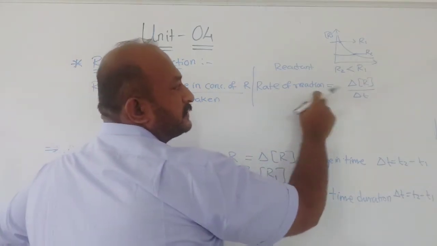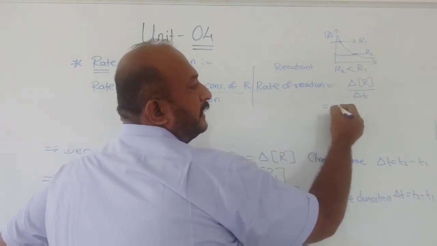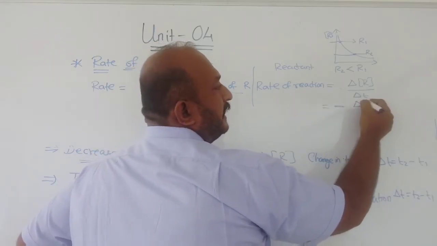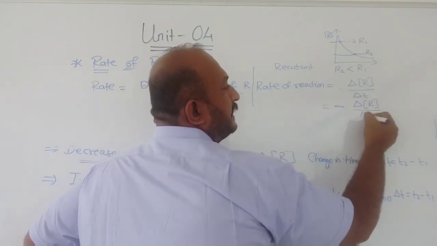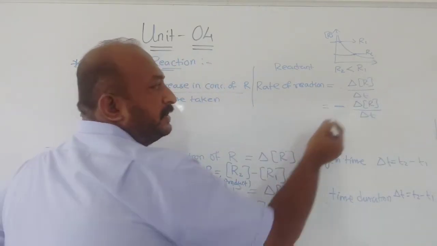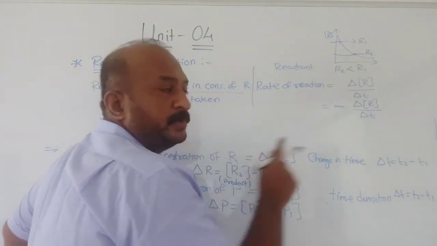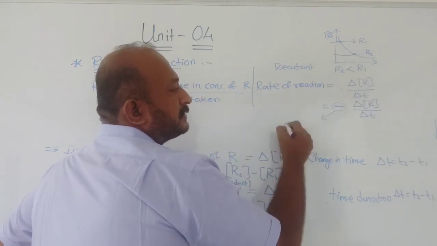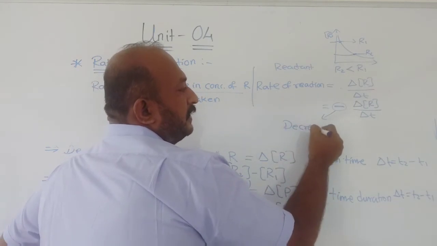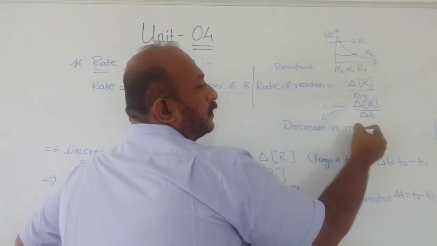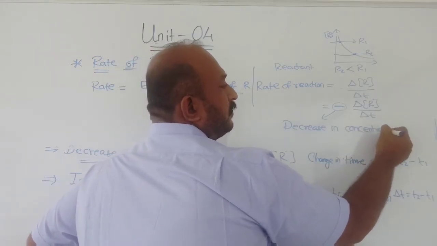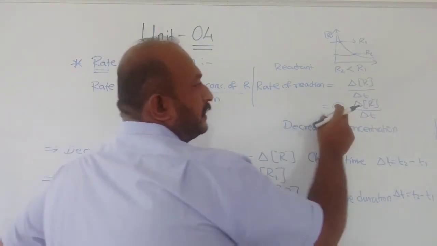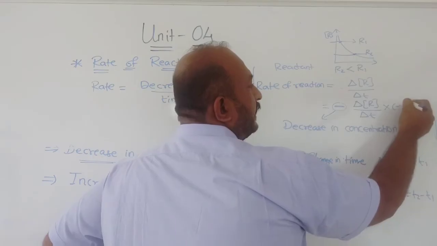So for the rate of reaction, since there is a decrease in concentration, I will write a minus sign, that is minus delta R by delta T. This doesn't mean that the rate is negative. The negative sign represents the decrease in concentration.